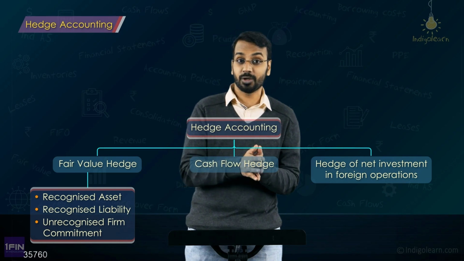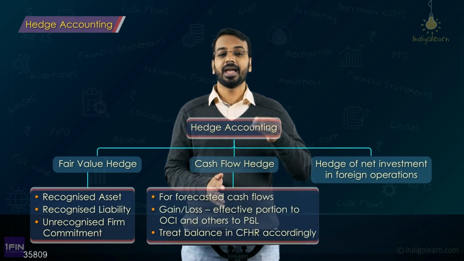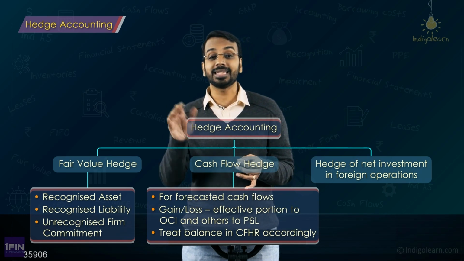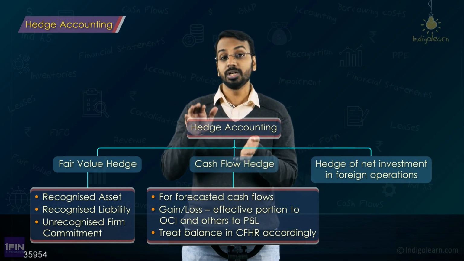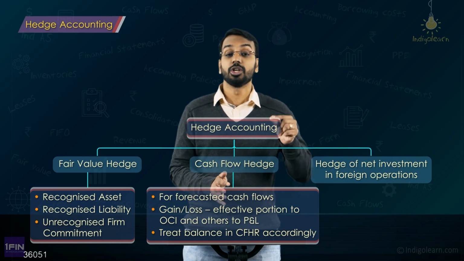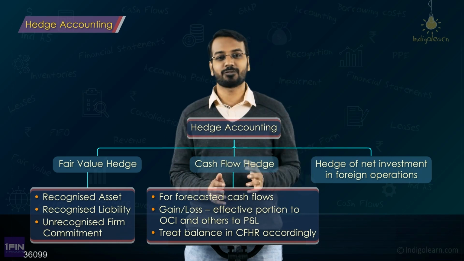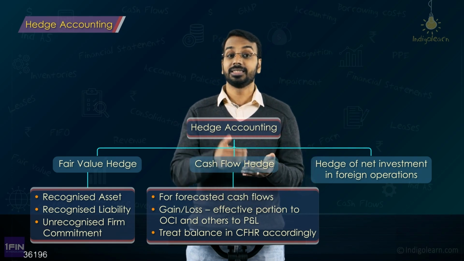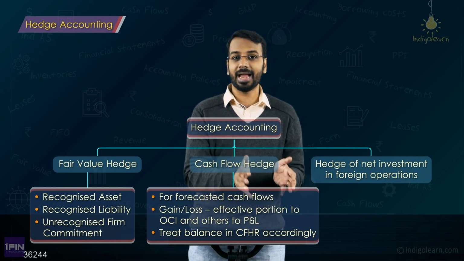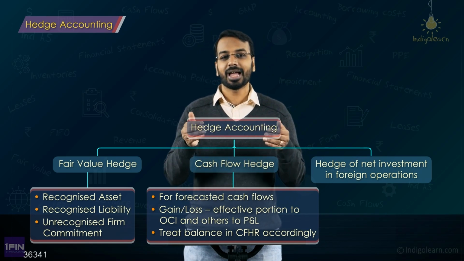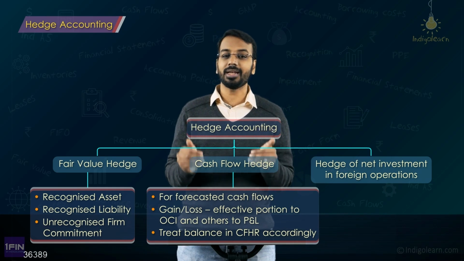Then coming to cash flow hedges. Cash flow hedges are basically hedges of cash flow. Fair value hedges are hedging of changes in fair value. You don't want exposure to changes in fair value. Cash flow hedges are basically hedges of cash flow. You don't want variability in the cash flows. So it could be a forecasted transaction. When there is a forecasted transaction, there may be a cash outflow. If you are hedging that, it forms a part of your cash flow hedges. And friends, these designations have to be done at inception.